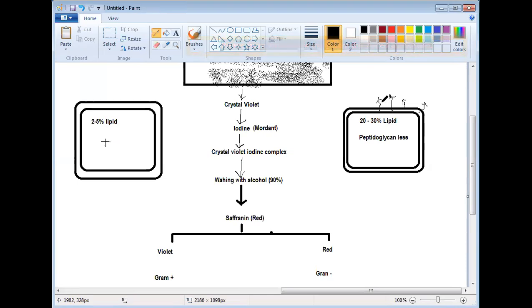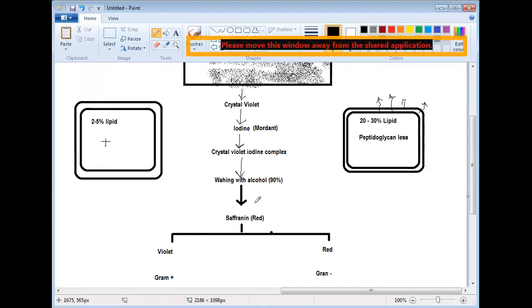So what makes the difference here? Because lipid content is very high, when we wash with alcohol, the lipid melts in alcohol and goes away. When the lipid goes away, along with the lipid, the crystal violet iodine complex also goes away. Is that clear? Okay, sir.